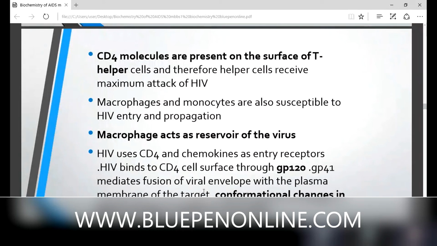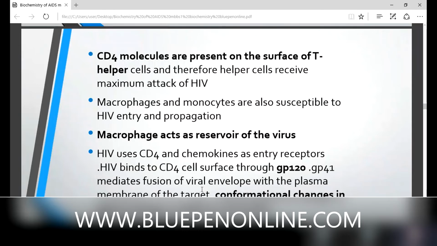CD4 molecules are present on the surface of T helper cells. First of all, T helper cells will bind with this HIV virus. So CD4 molecules are present on the surface of T helper cells, and therefore helper cells receive the maximum attack of HIV. Macrophages and monocytes are also susceptible to HIV entry and propagation. Macrophages act as a reservoir of this virus. HIV uses CD4 and chemokines as entry receptors.